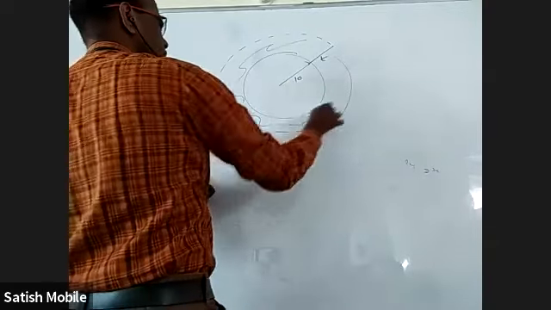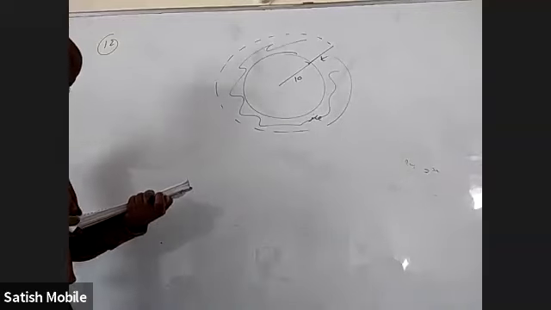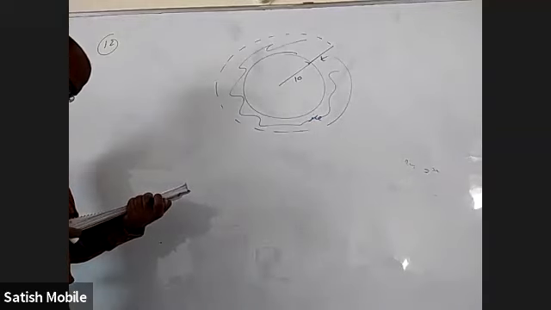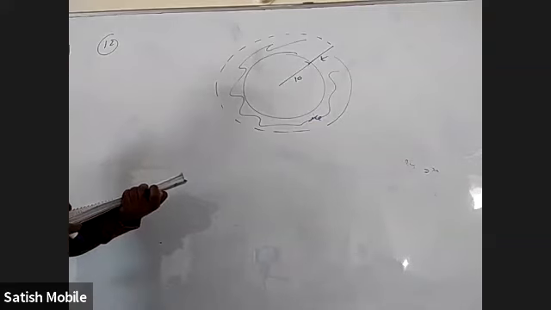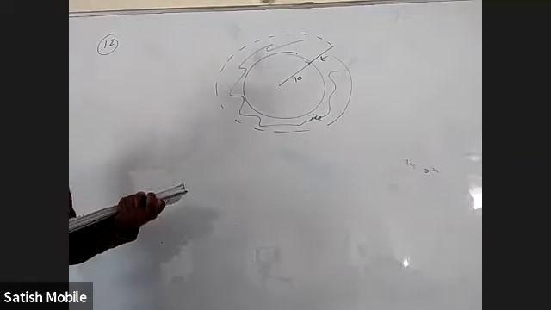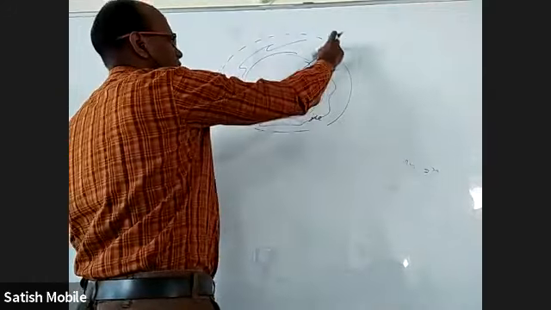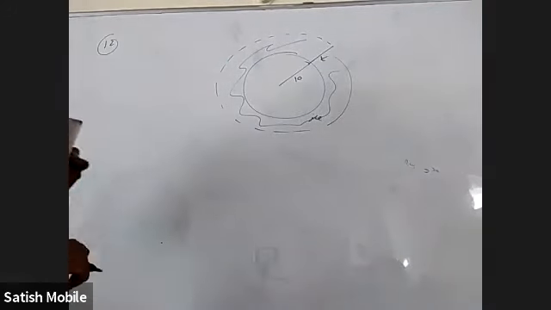This whole thing is ice, and that ice is melting at the rate of 50 cubic centimeters per minute. When the thickness of the ice is 5, the rate at which the thickness of the ice decreases is asked. Okay, fine. They are asking at what rate this T is decreasing when T is 5.